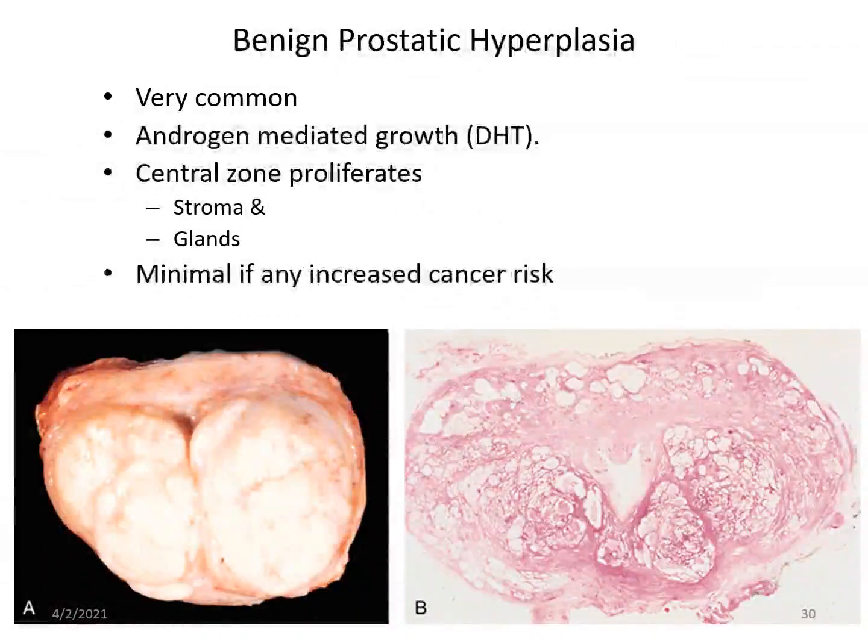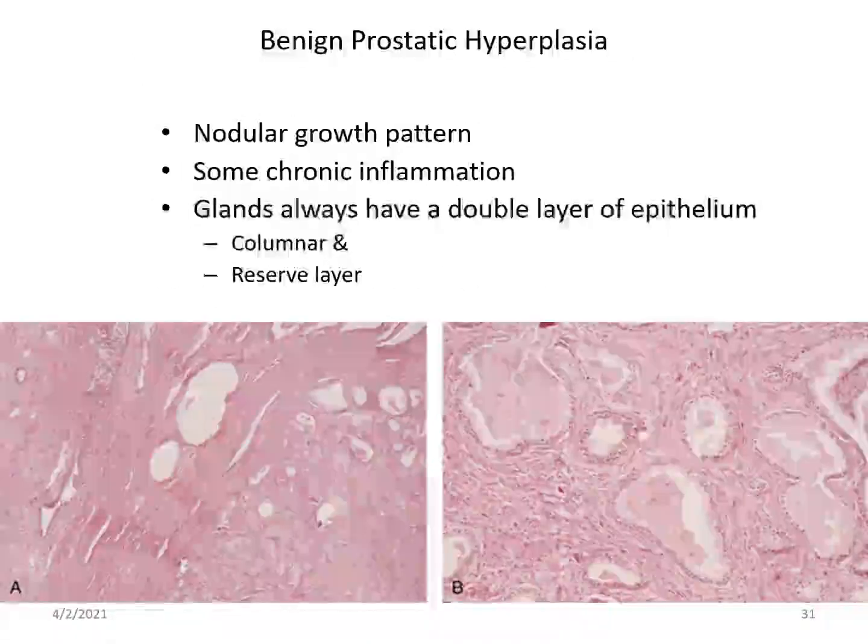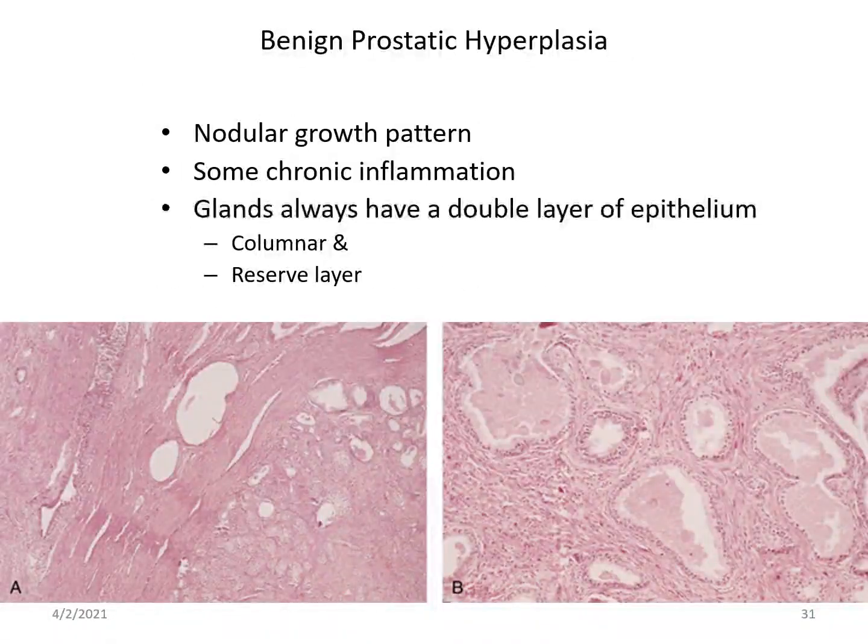So benign prostatic hyperplasia is a very common lesion. It is mediated by androgens. It arises in the central zone, where there is proliferation of both stroma and glands. It has minimal, if any, cancer risk. Grossly, there is a nodular growth pattern. Microscopically, we see proliferation of glands and stroma and some chronic inflammation in between.